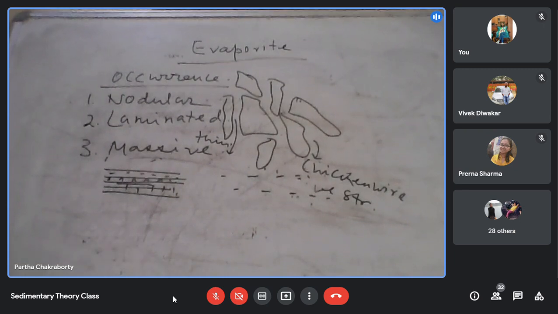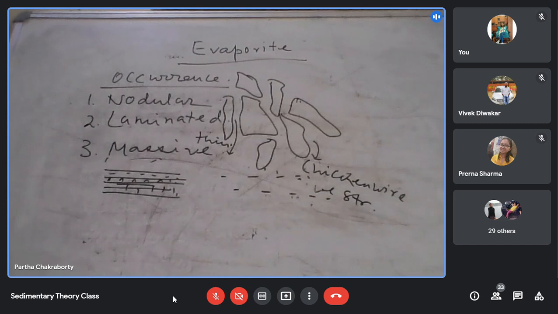What I said initially is that you require a very high saturation, high evaporation, which you expect in a very shallow marine condition. But can a very shallow marine condition describe this laterally consistent evaporite laminae in alternation with the shale or the carbonate? That cannot. So there lies a problem.